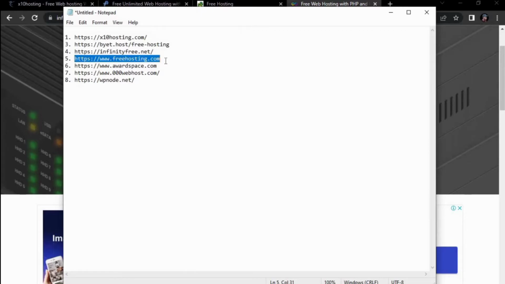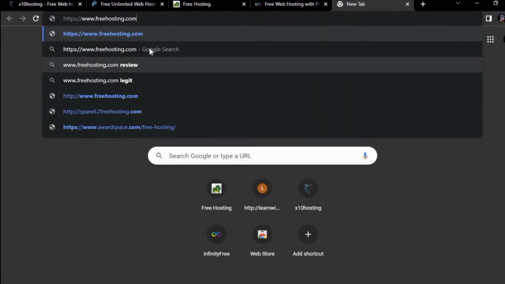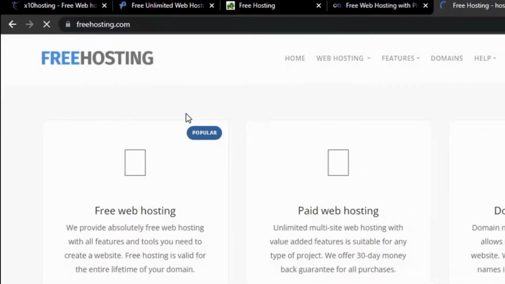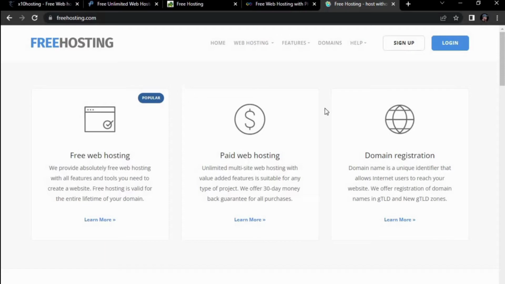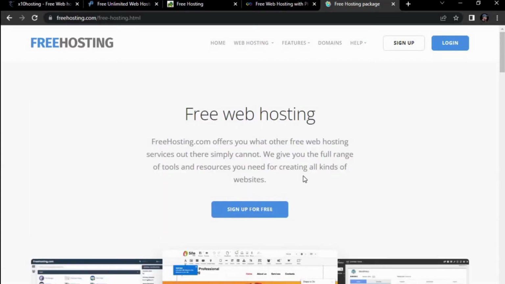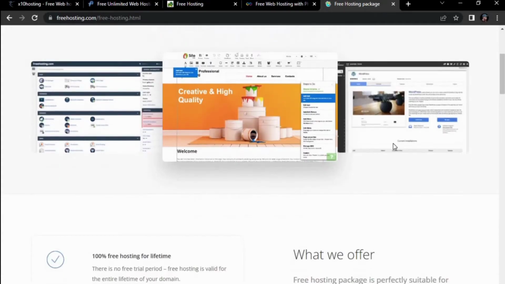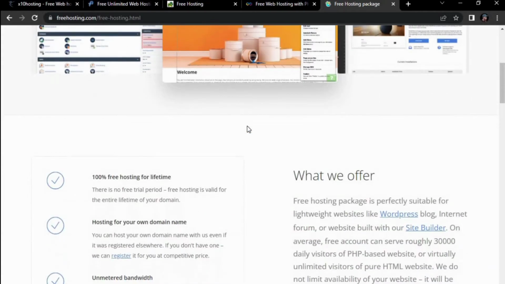Now the fourth website is freehosting.com. Freehosting.com provides free hosting and free web hosting. We provide absolutely free web hosting with all features and tools. Now click sign up for free. cPanel provides WordPress install. Very good. This is all good.